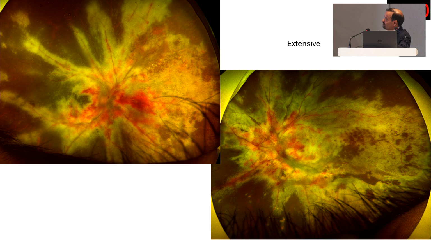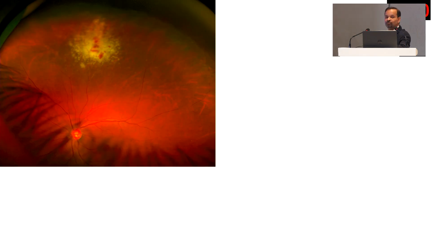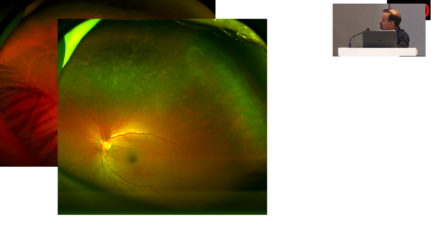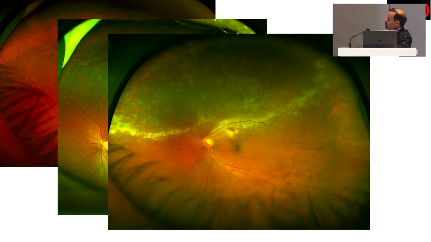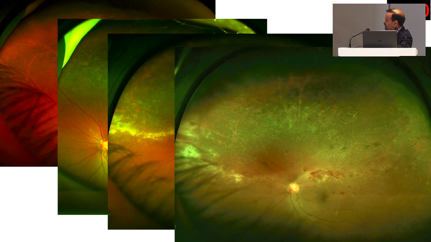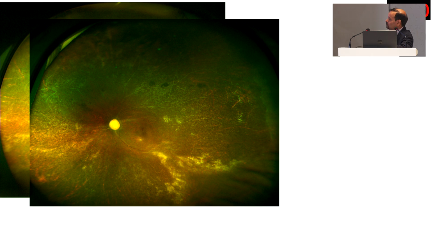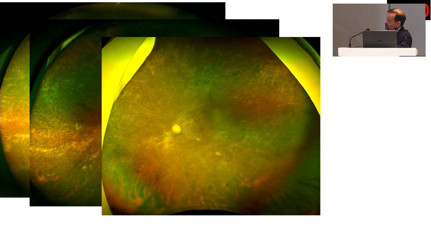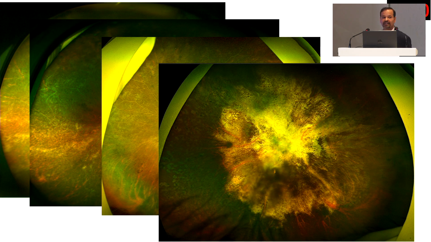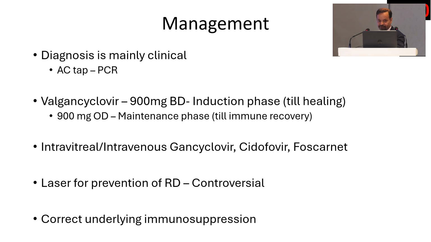So this is in fact the right eye of the patient when he presented, and this is the left eye, only a small lesion. Again, a patient with hematological malignancies. You can see he heals, but again comes back. Again activity, heals, again slowly keeps on progressing. You can see how it is progressing slowly, and this patient in fact had a very severe kind of hematological malignancy, and by the time his chemotherapy was over, we are left with this, where CMV has destroyed virtually everything in the retina.